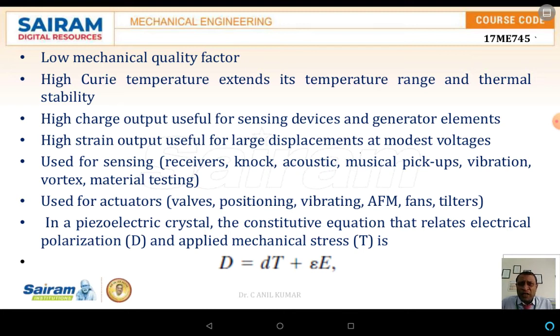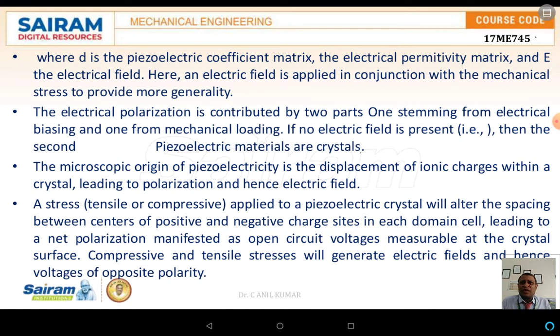Now, for piezoelectric crystals, the constitutive equation relates the electrical polarization, which is D, and the applied mechanical stress T, given by capital D equals small d T plus epsilon into capital E, where small d is the piezoelectric constant and capital E is the electric field.